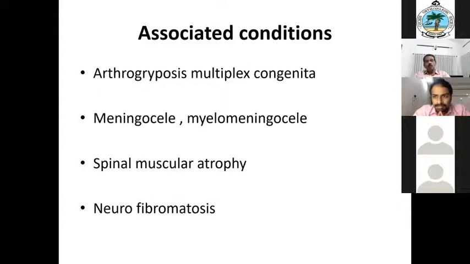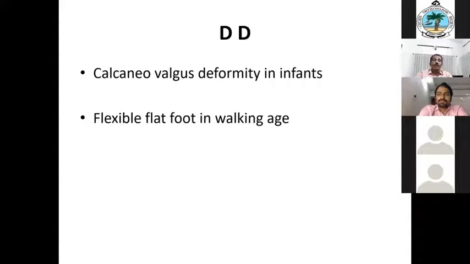Sometimes this may be associated with very difficult situations like arthrogryposis, meningocele, myelomeningocele, because of neuromuscular asymmetrical paralysis. You can sometimes get such a deformity. So the management and prognosis are entirely different when such a case comes.